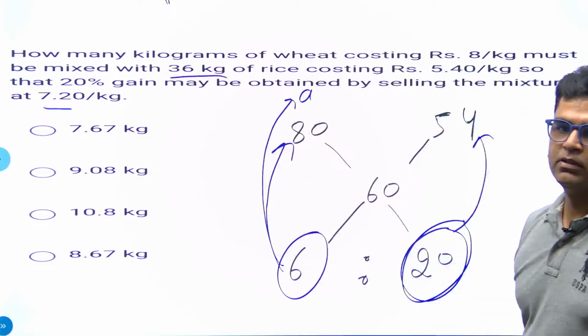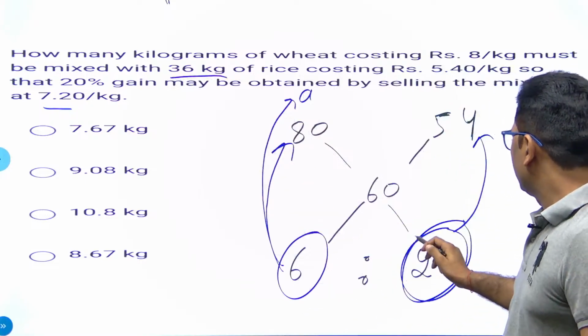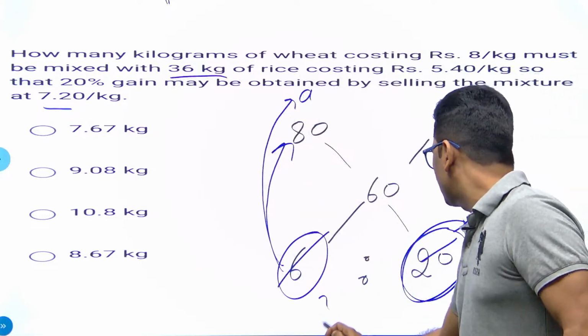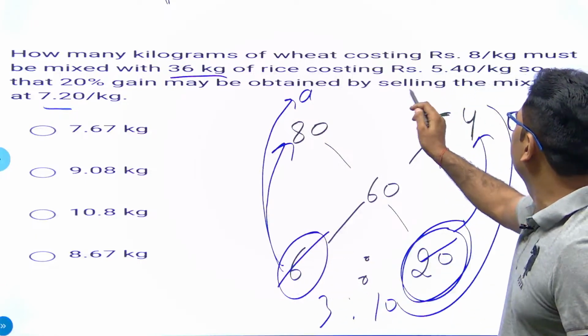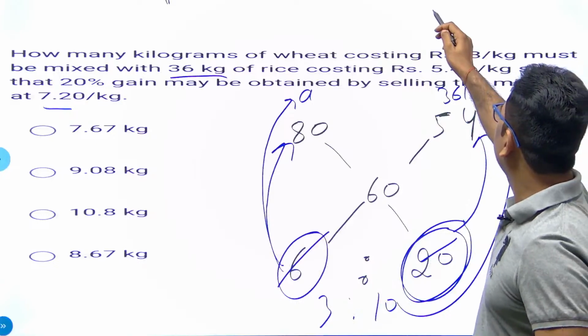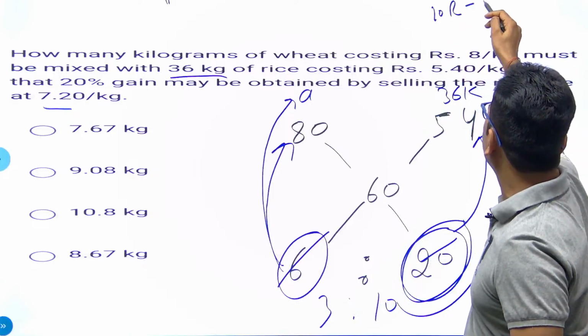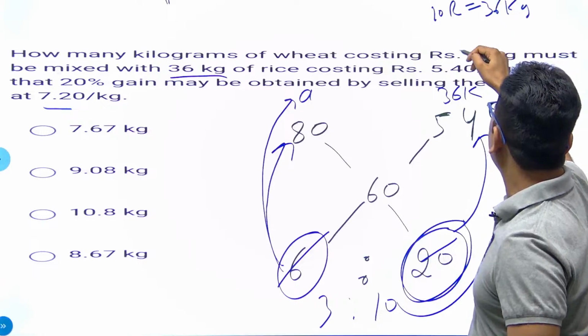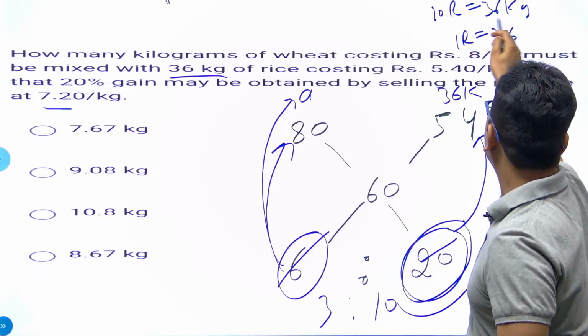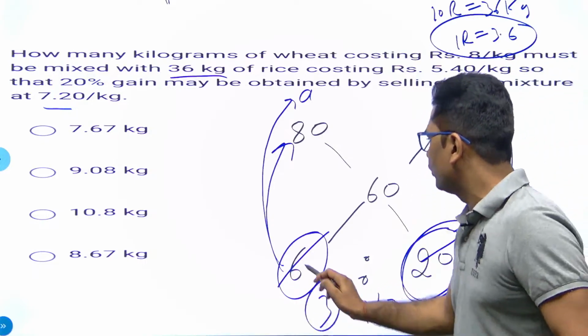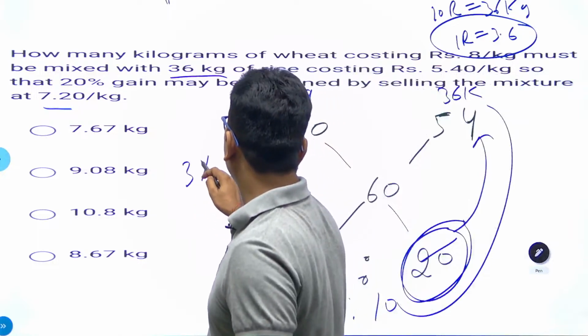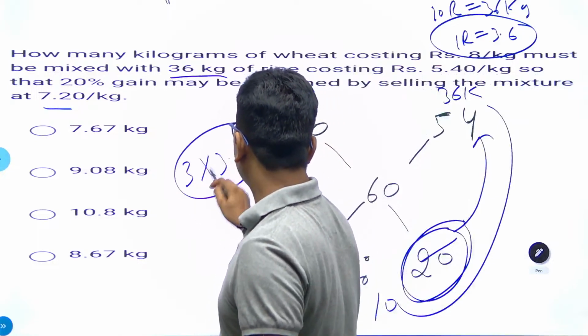36. So first of all, we will further divide it. We will make it into ratio 3 and ratio 10. It would be easy. So 10 ratio is equal to 36 kg. It means 1 ratio value is 3.6 for the entire question. 1 ratio is equal to 3.6. So here we have 3 ratio. 3 into 3.6. That is the answer.